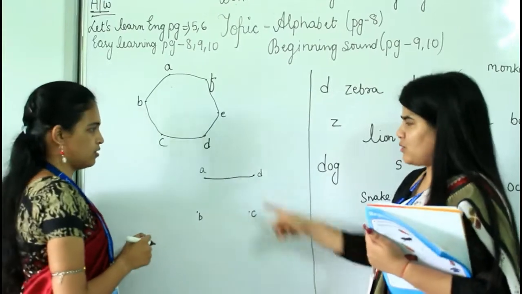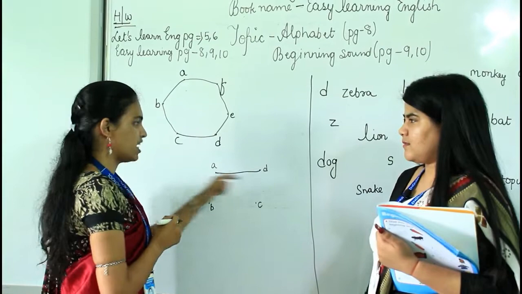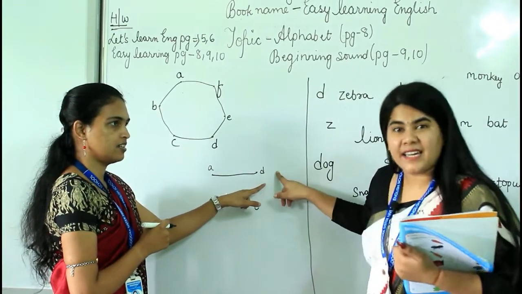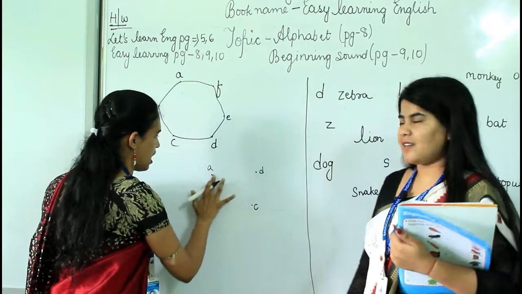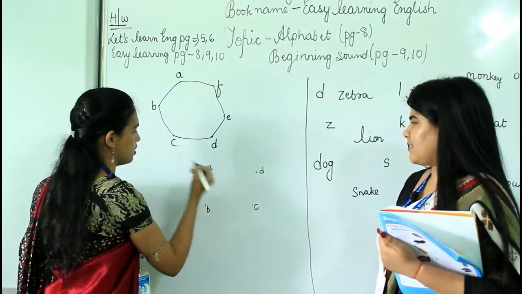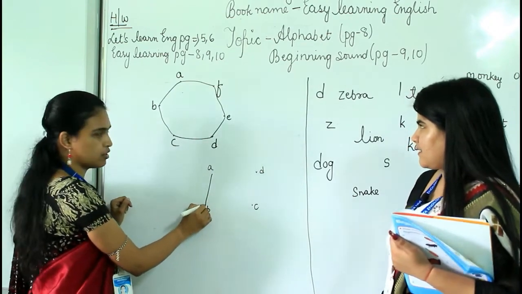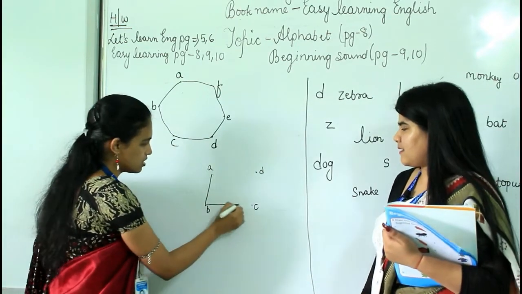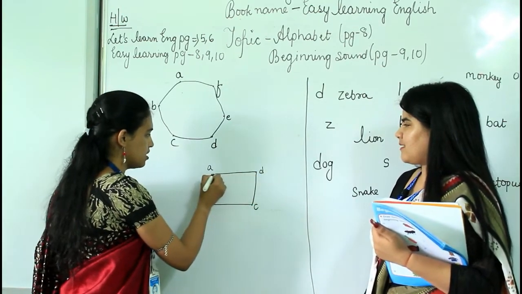No, I don't think so. Just see what you have done. Is it B? Then what is this? This is D. Oh. What comes after A? B, not D. I thought that is B. A, this one is B. And after B, I think it is C. Yes. Then D. Then A.